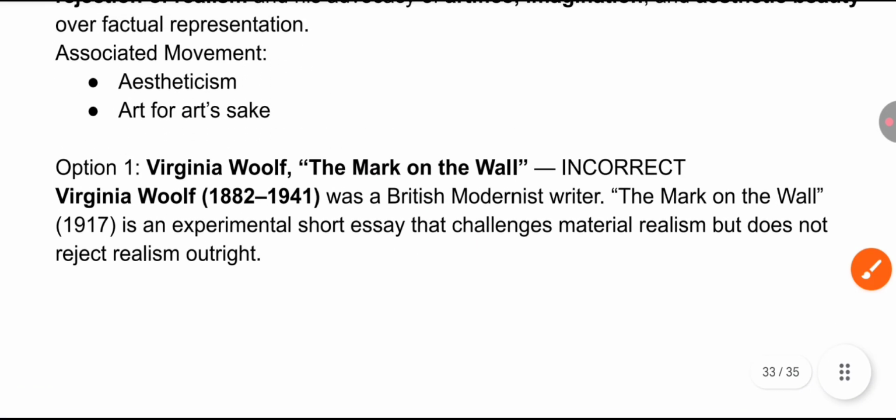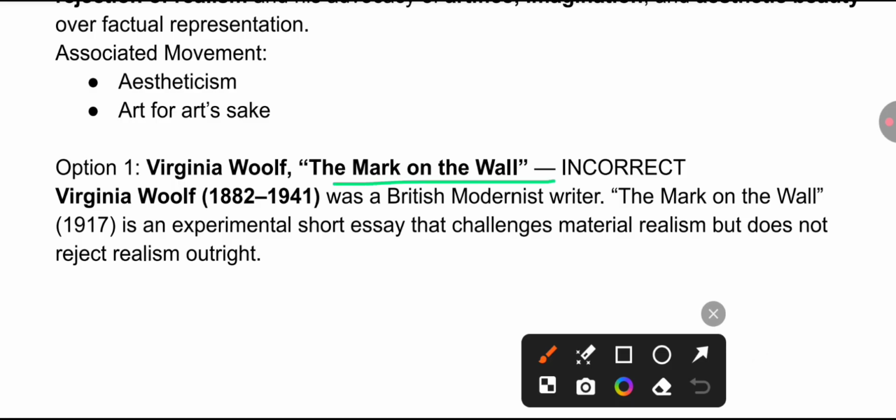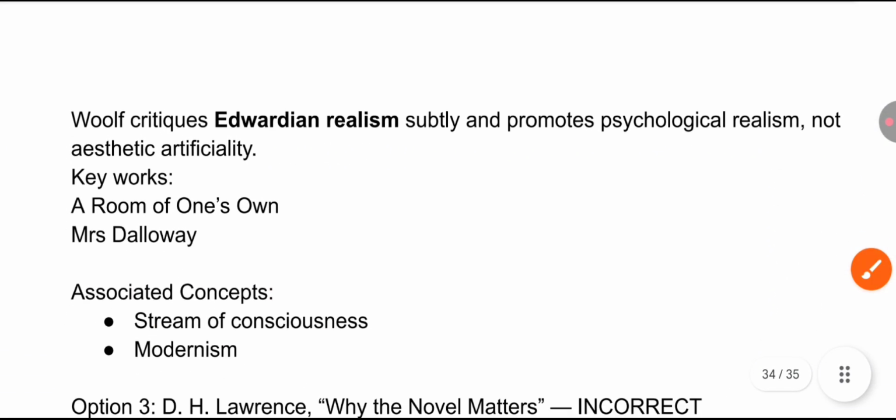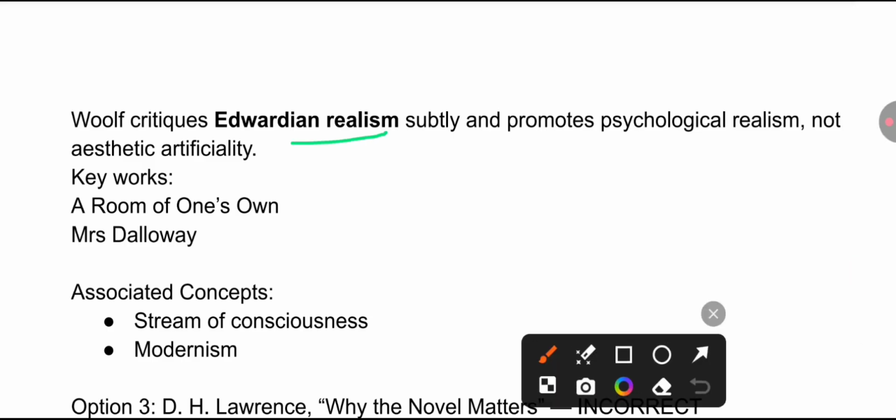Another option, Virginia Woolf's work, The Mark on the Wall, is incorrect. Virginia Woolf was a British modernist writer. The Mark on the Wall, 1917, is an experimental short essay that challenges material realism but does not reject realism outright. So this option was incorrect. Woolf here critiques Edwardian realism and promotes psychological realism.